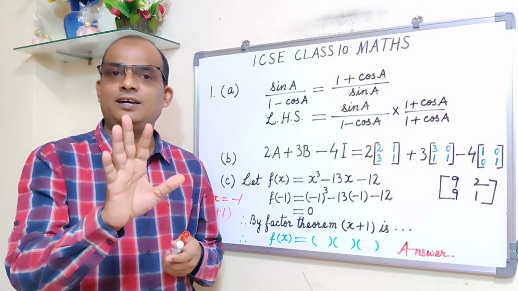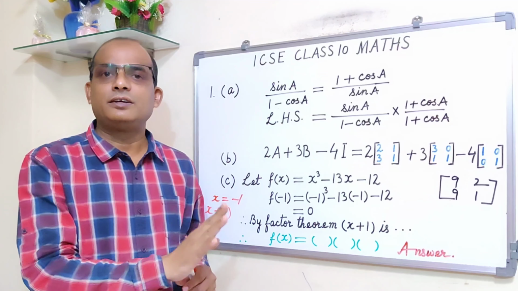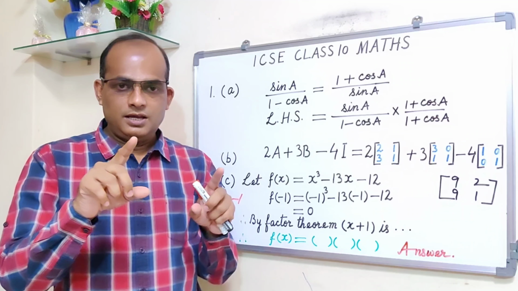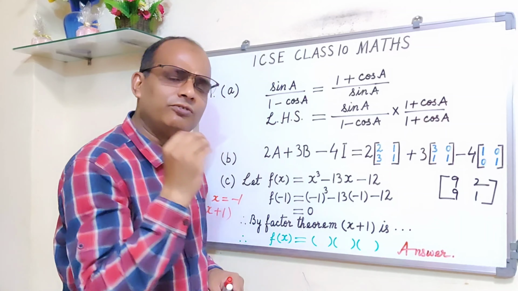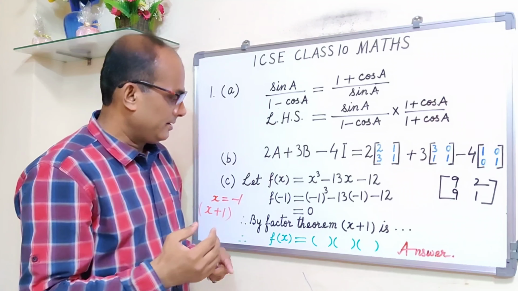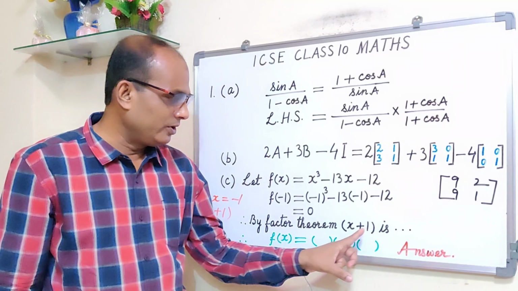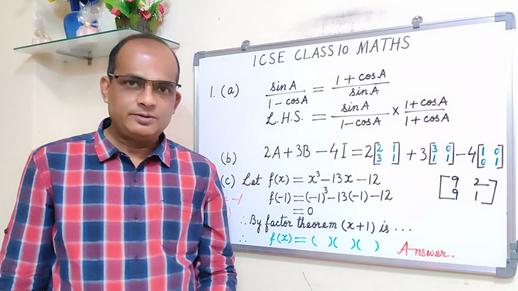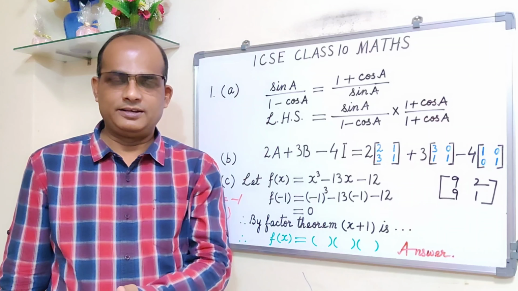So that means there are 3 methods: one synthetic division method, one long division method, and one that factor method. I mean, the 3 factors you write and then you do the adjustment. It's very easy. So after showing by factor theorem that x plus 1 is a factor, now you go for the synthetic division method, long division method, or that factor method.